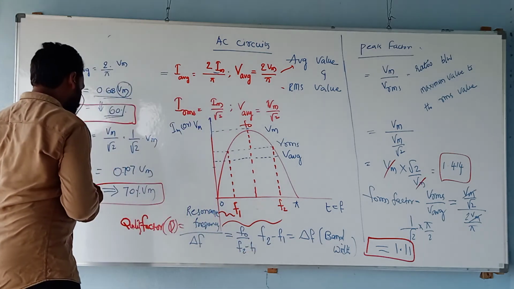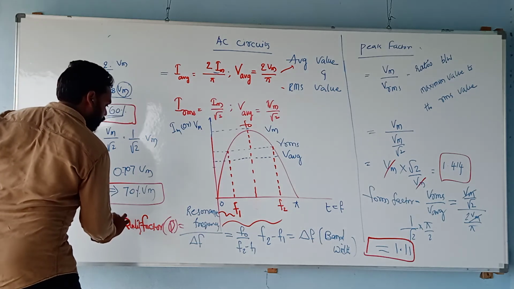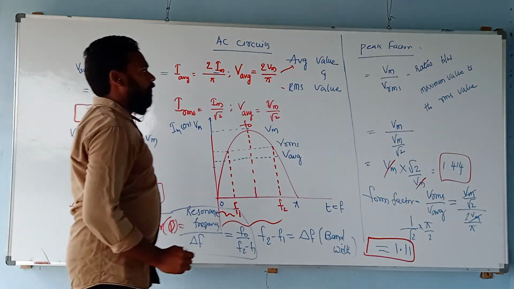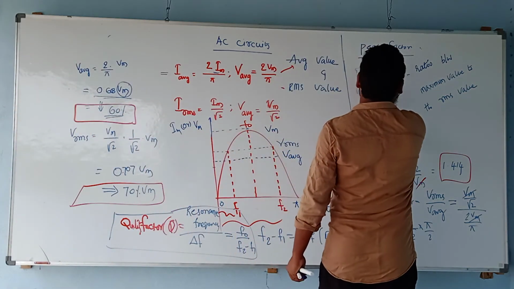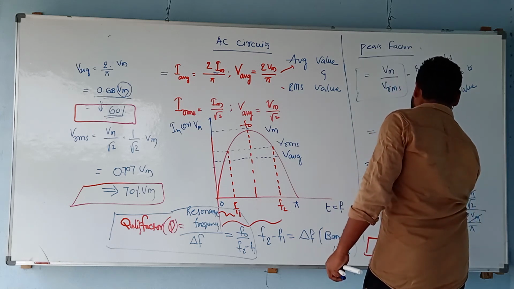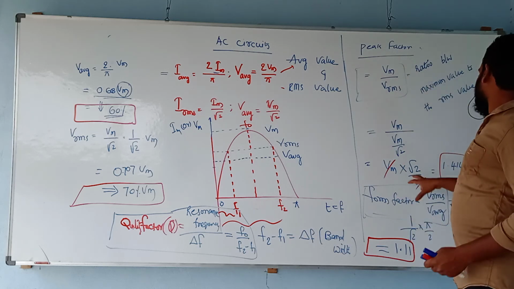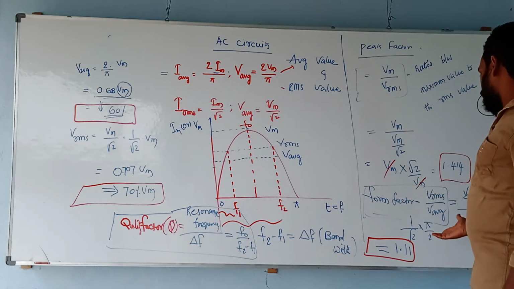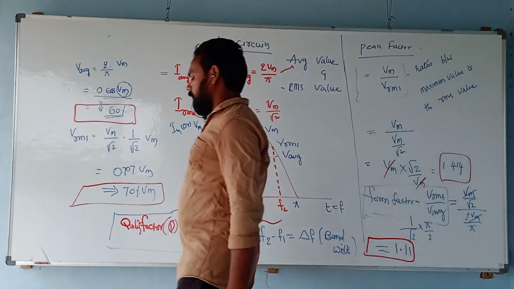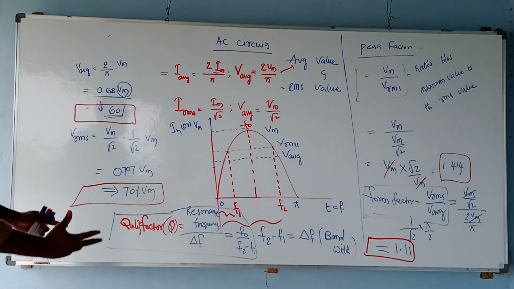So this is the quality factor equation, and it is very important for your examination. This is the peak factor, and this is the form factor. Directly you can say the peak factor of a sinusoidal excitation is 1.414, and the form factor of a sinusoidal is 1.11. So this is the representation of AC by using a single half cycle.